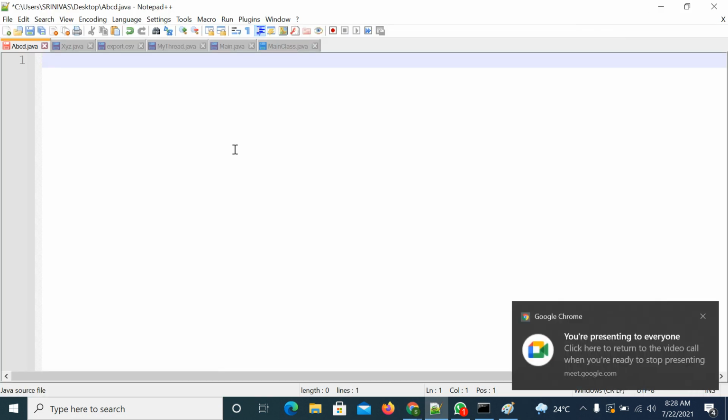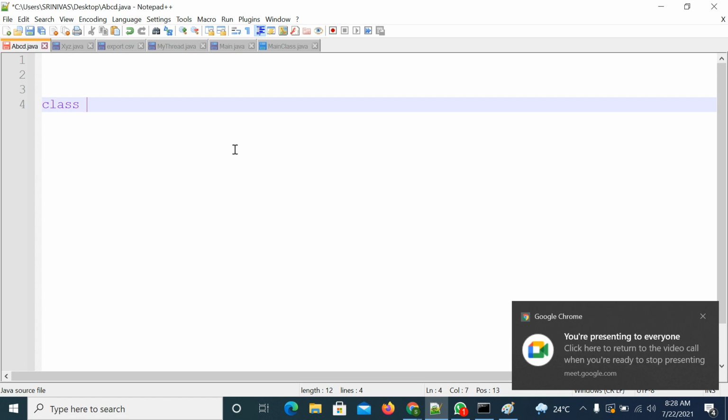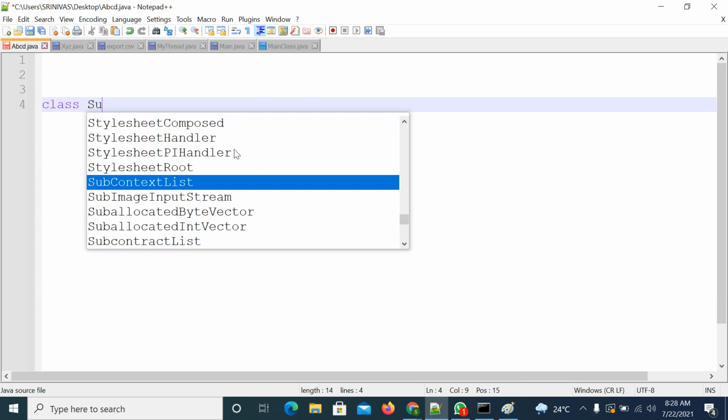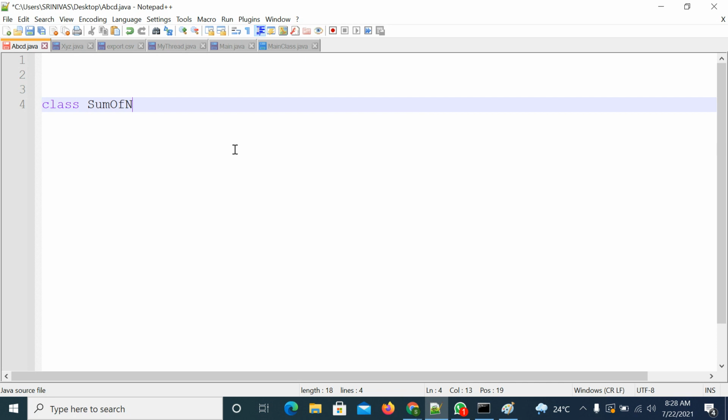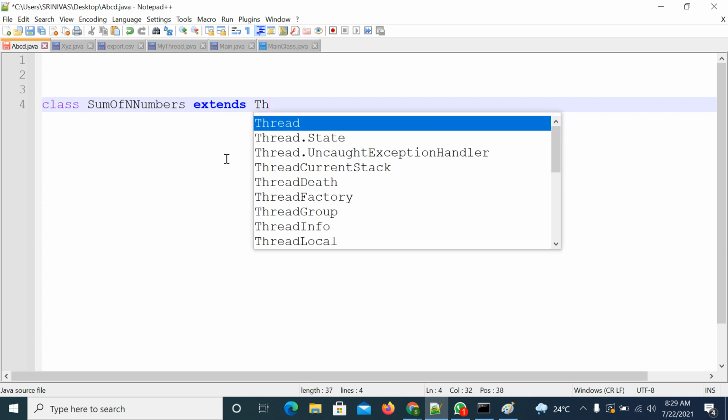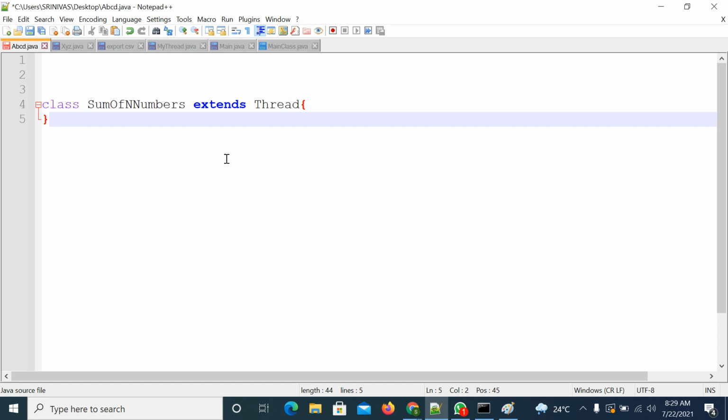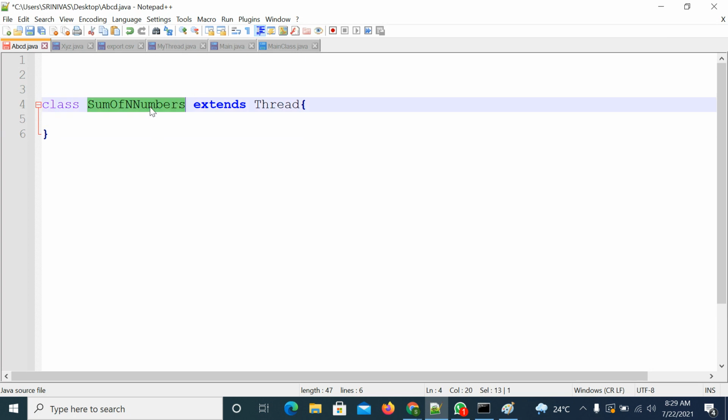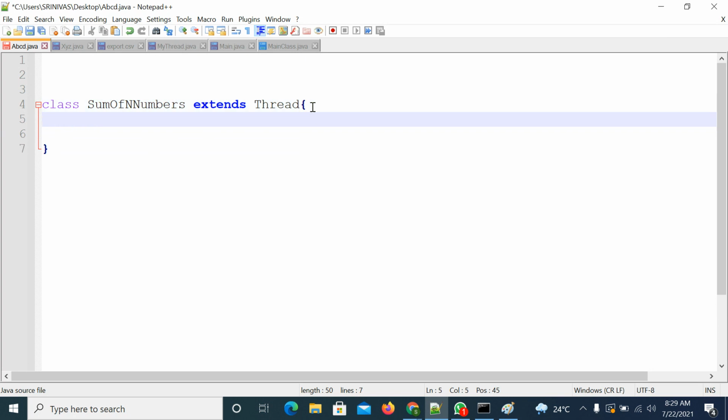So what I will do is write a thread. I'm trying to create a thread. How to create a thread? Just write a class that extends the Thread class. So I created one thread class. In this class, what is my intention? Calculate the sum of n numbers.